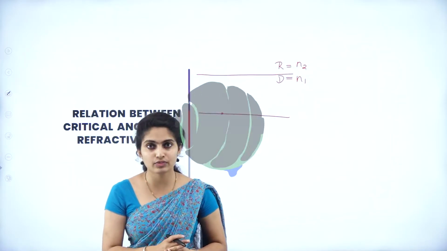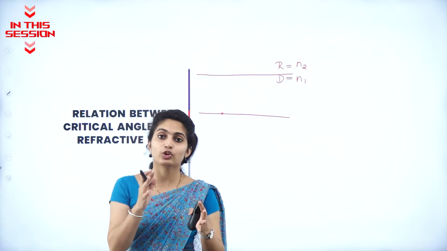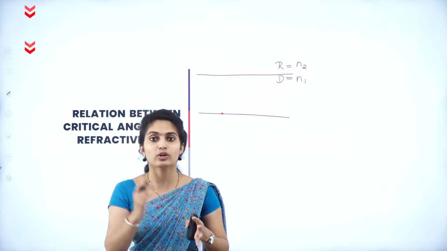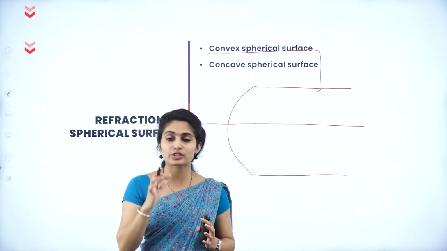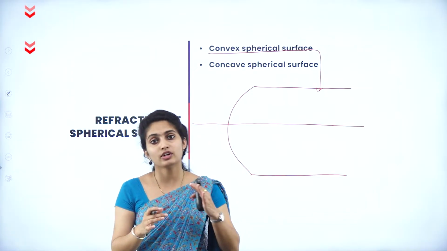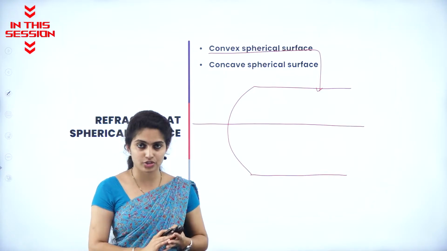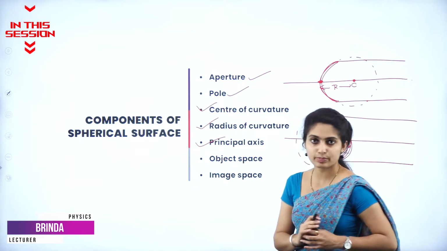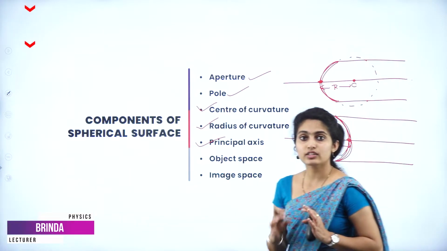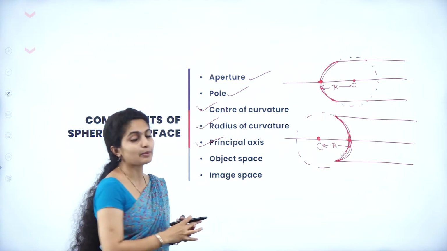Rarer medium comes first and then the denser medium. When that is the case, you will have rarer medium as N1 and denser medium as N2. The part of the sphere which is actually available for the fall of incident light on the surface is said to be aperture. Where the incident ray is emerging, that space is called object space, and where exactly the refracted ray goes and hits, that space is called image space.